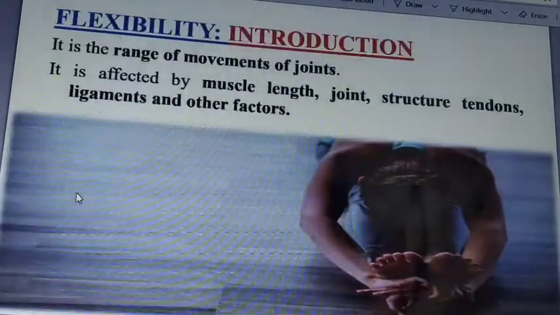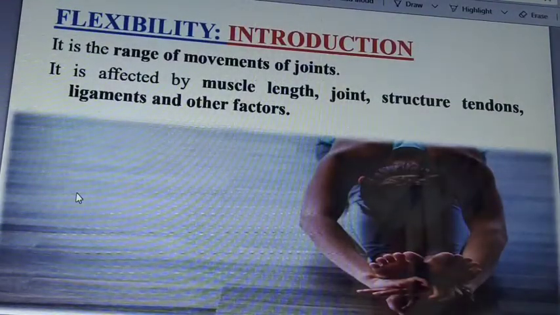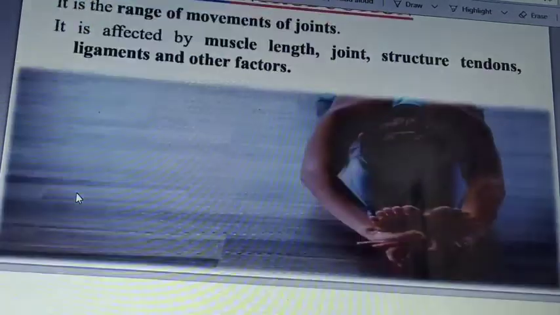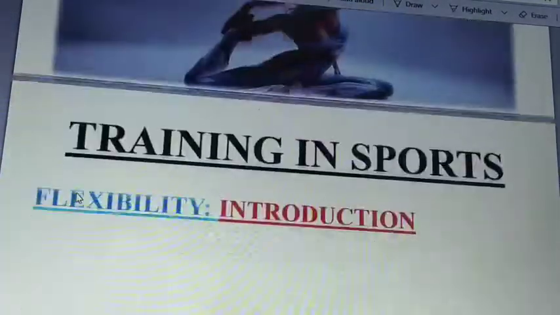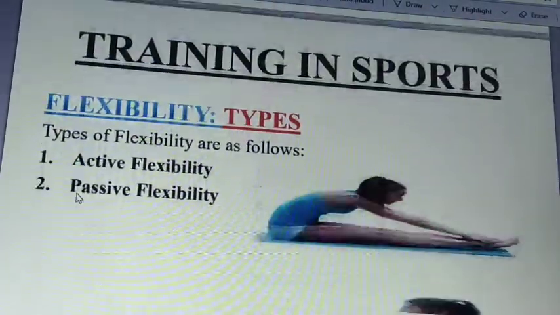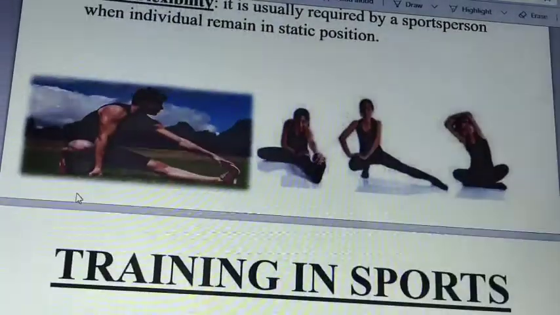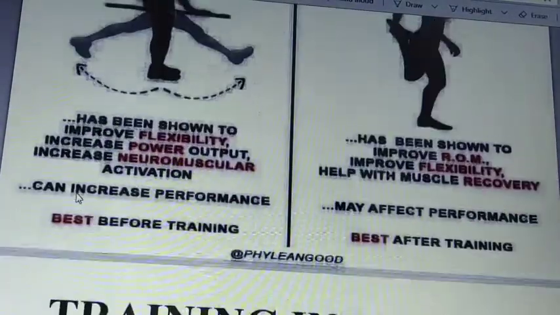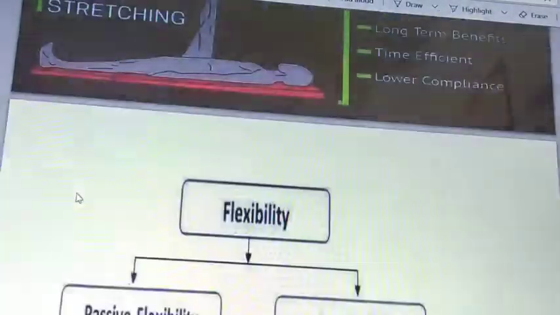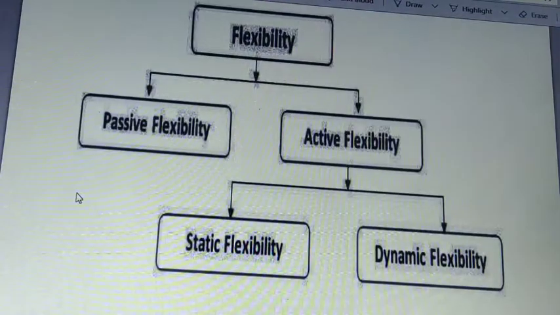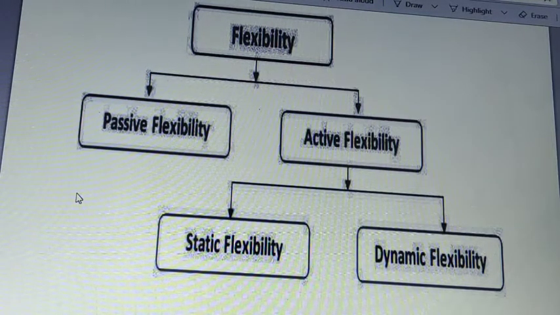Now we're going to learn about flexibility. So flexibility is the ability of our joints to move in maximum range. Flexibility is also a genetic term. So what are the types of flexibility we must know? So we have a flow chart that helps you to understand the types of flexibility. So flexibility is basically of two types: active flexibility and passive flexibility. Active flexibility is of two types: static and dynamic. Passive means a helper is required. Active means self movements are done.